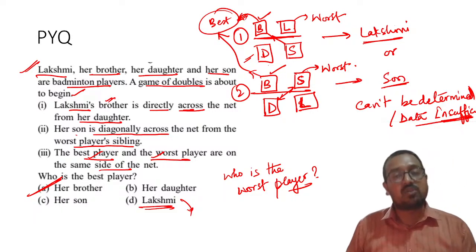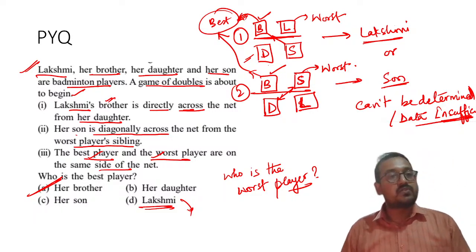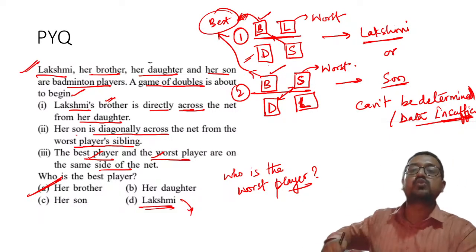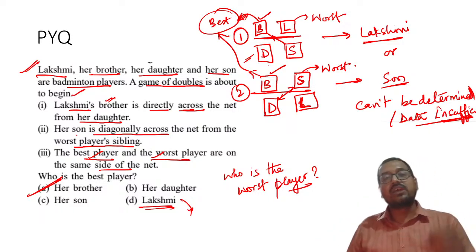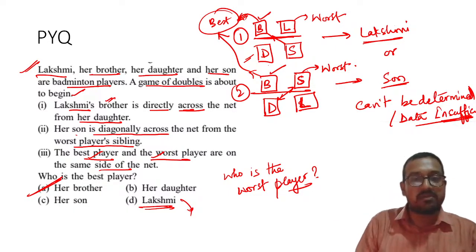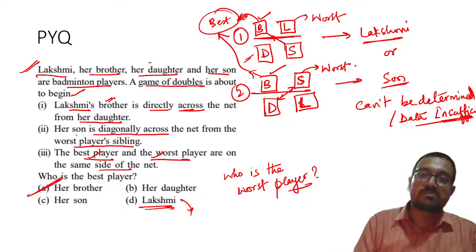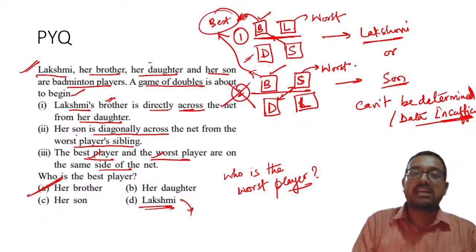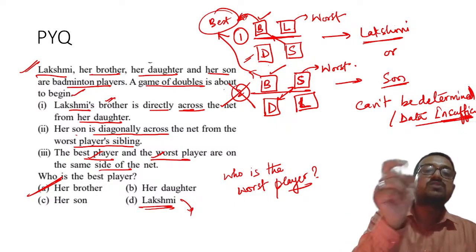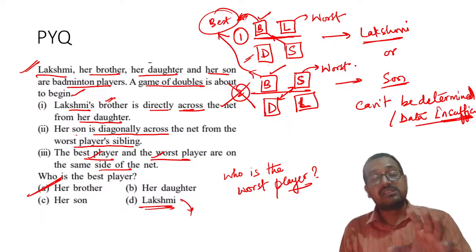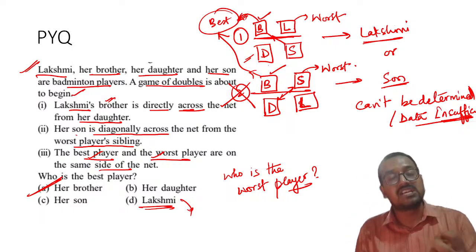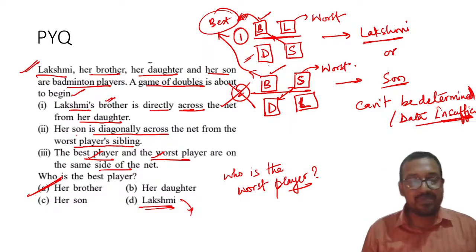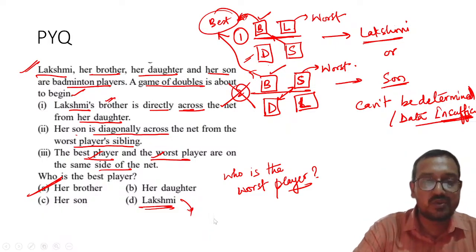So you should never ever take only the first case. If the second case can be negated due to some reason, say there might have been a fourth statement, son is not the worst player, in that case we could have negated this statement and you won't consider the second part. But since there is no mention of any such fact, please remember that you have to play according to the rules.